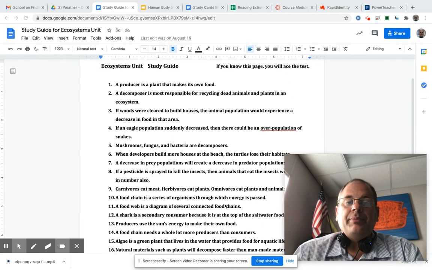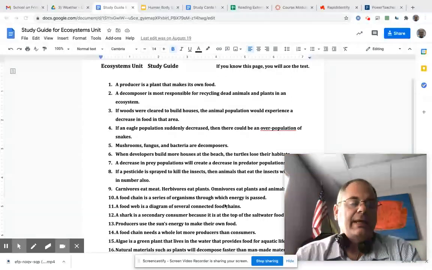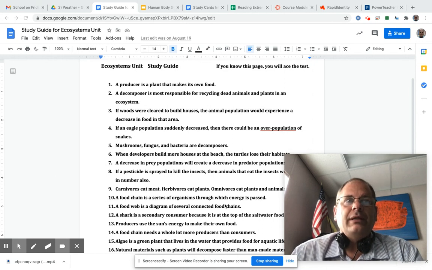A producer is a plant that makes its own food. Producer and plant both start with P. A decomposer is the most responsible for recycling the dead animals and plants in an ecosystem. And those decomposers would be things like mushrooms, fungus, and bacteria.